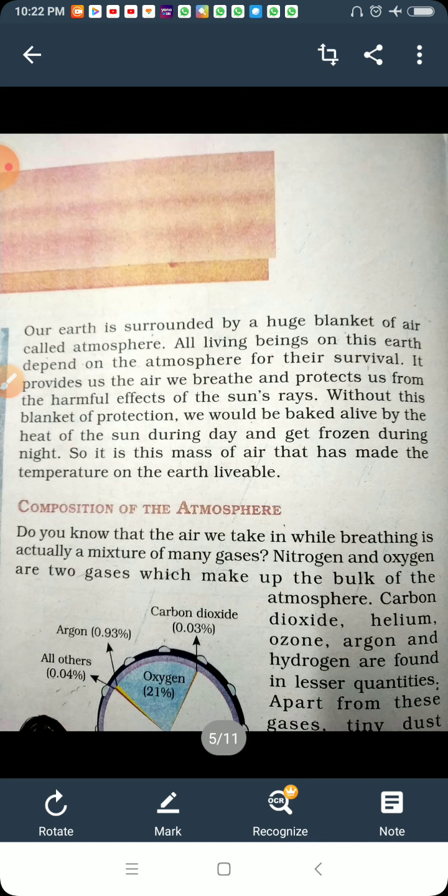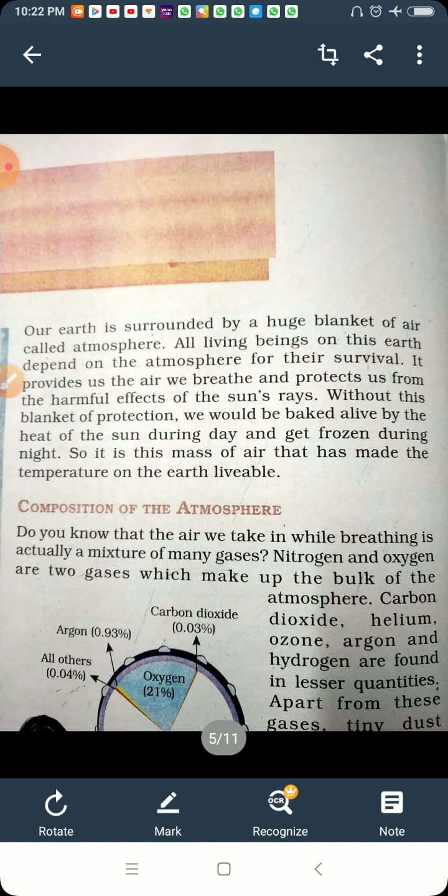Just to say, if air is not on the earth, what would happen? The rays of the sun would fall directly on us and we could not survive. The direct rays of the sun could burn our body. So it provides balance and protection for human survival.